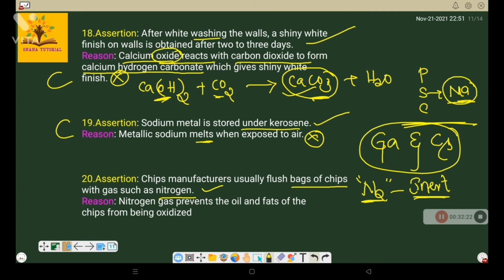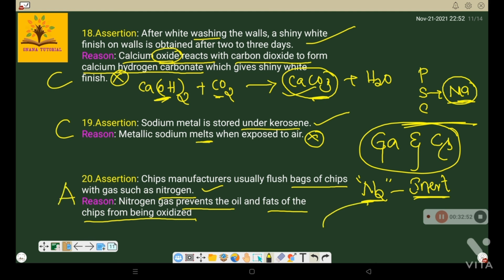The reason is that nitrogen gas prevents the oil and fats of the chips from being oxidized. That is absolutely correct. So until you open the packet, the chips are very fresh and crunchy. Clear? So in this case both A and R are true, and reason is the correct explanation of assertion. So answer is A. Clear?